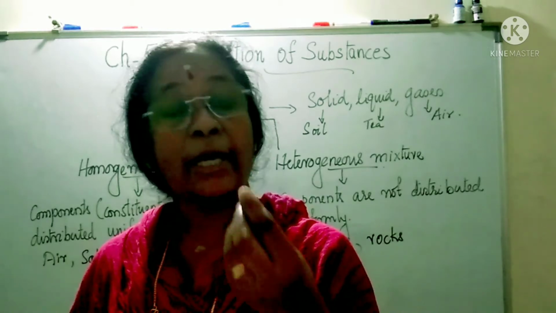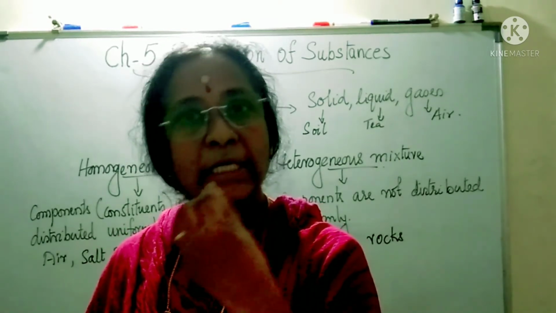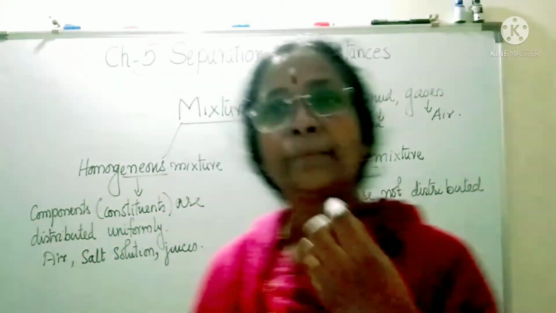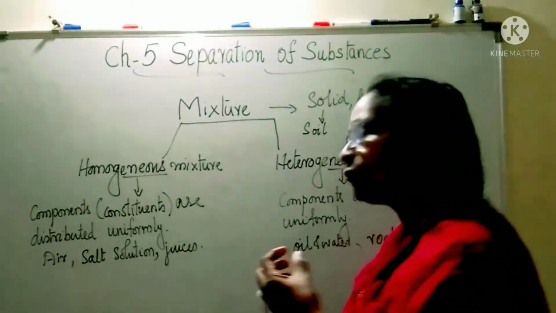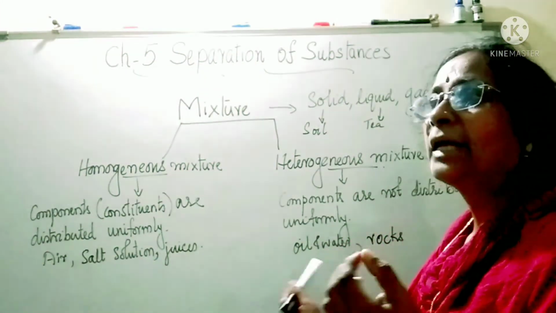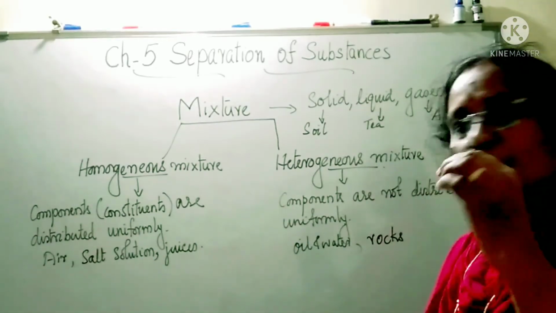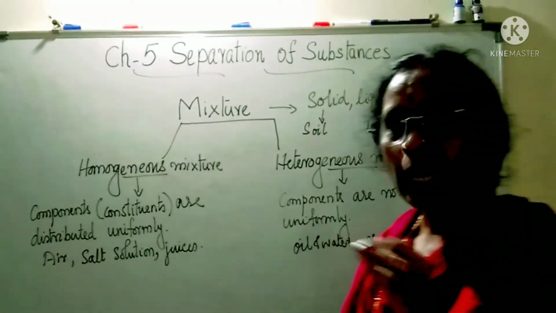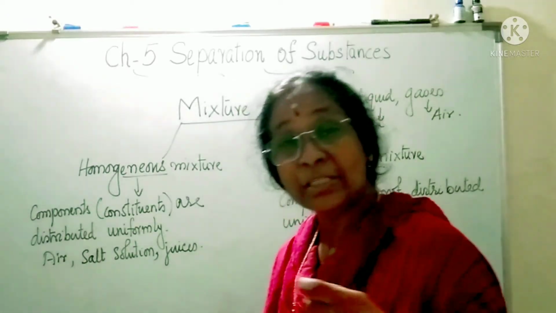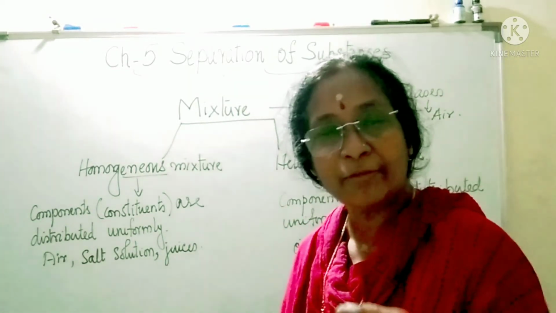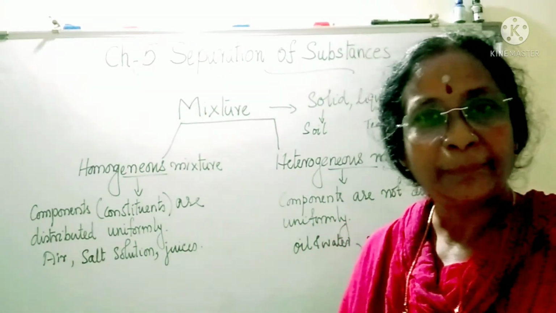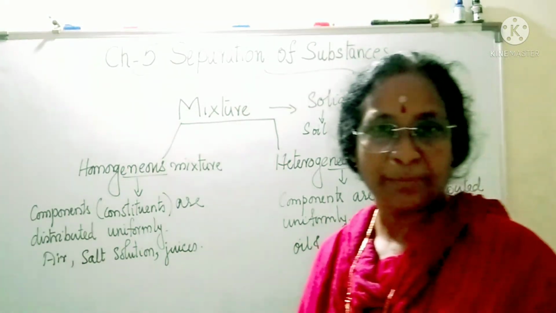In some cases, you will be able to see the particles very clearly. For example, if you see this oil and water, you can see them separately. If you take that mixture, you can see all particles separately. But if you take lemon juice and if you search where is sugar, where is lemon, where is salt, where is water, will you be able to see them separately? You won't be able to see them separately.